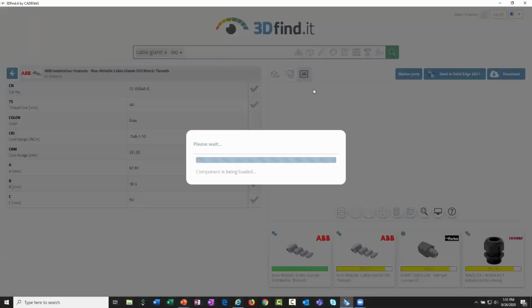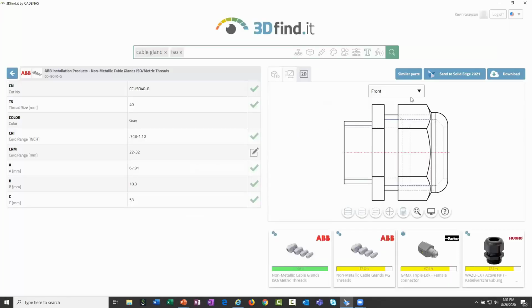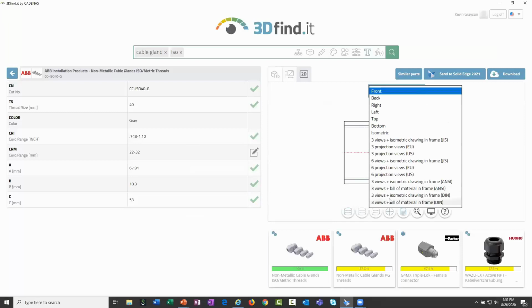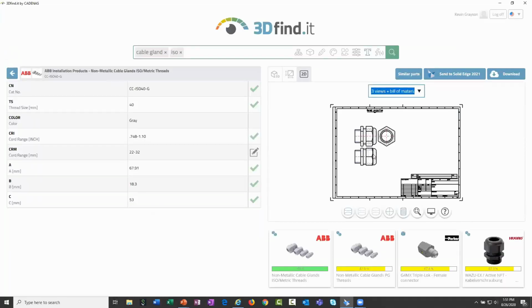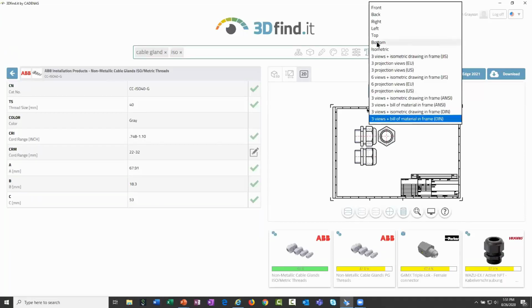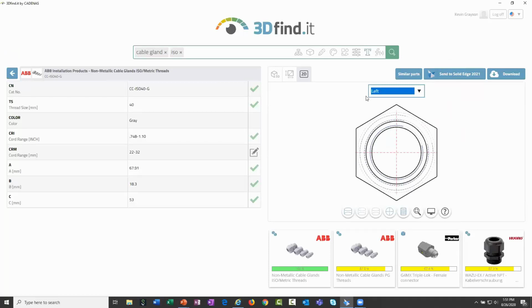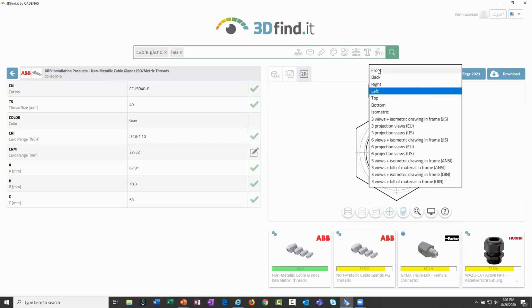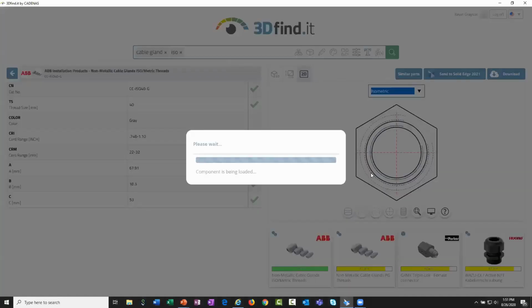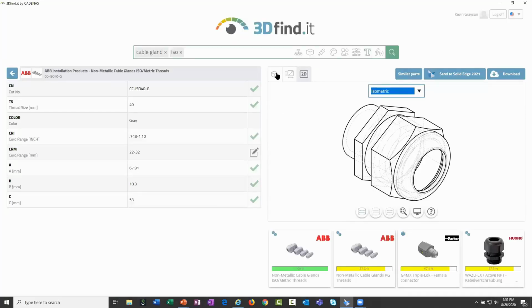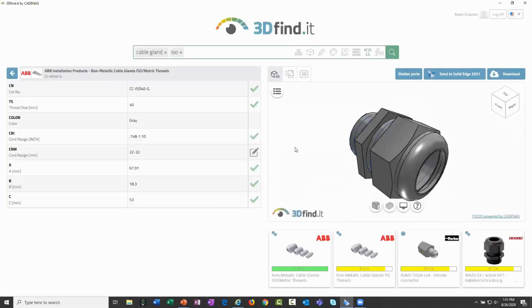You can also look at other elements of the part that you find. If you want to look at a typical drawing with a bill of materials, or if you just want to look at a specific view in 2D, you have many different options for how you might want to look at this particular part that you find. So both from a 2D and a 3D perspective.